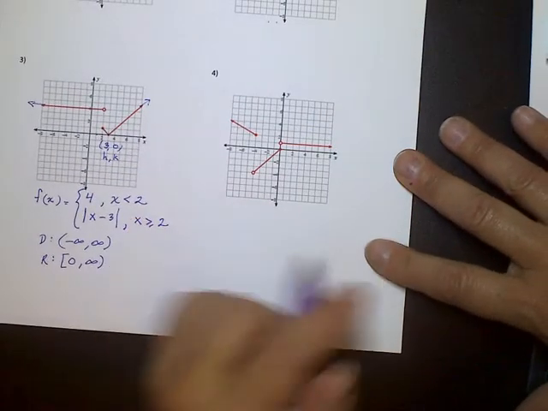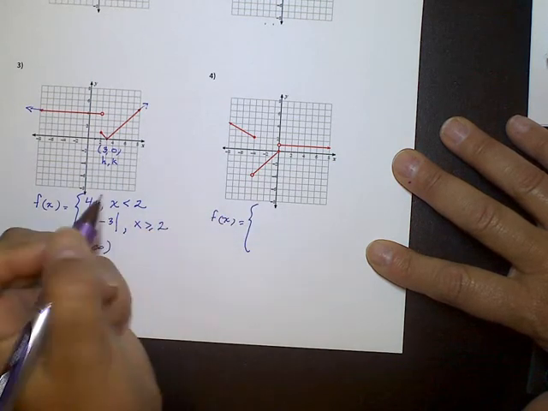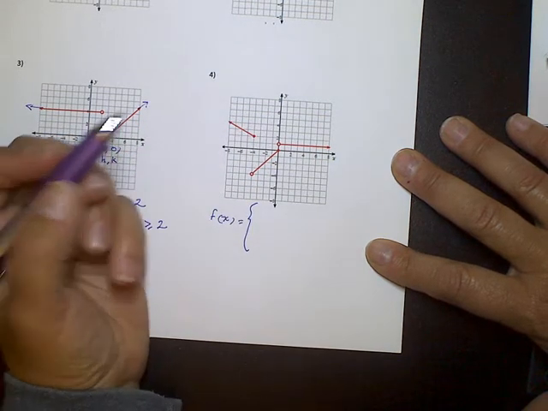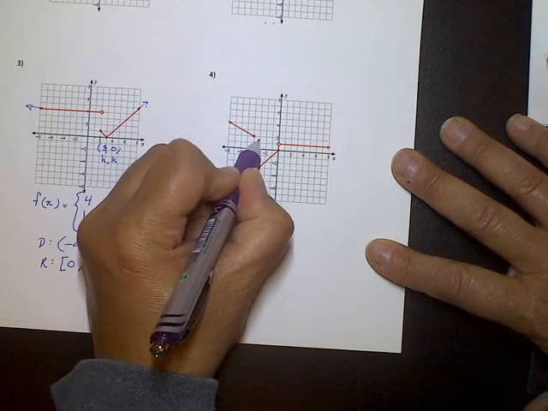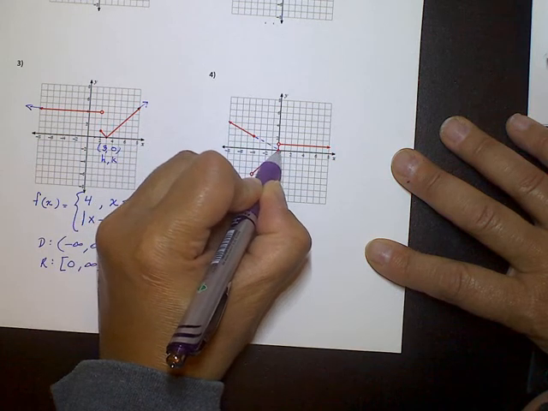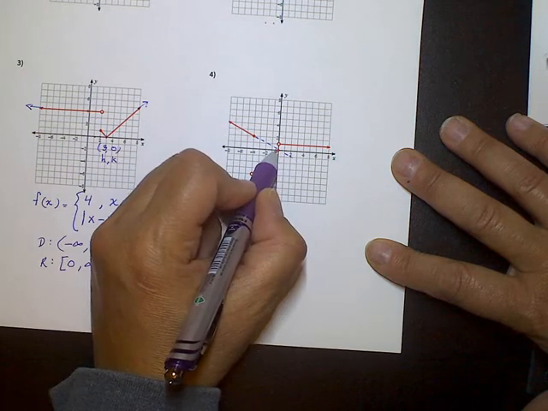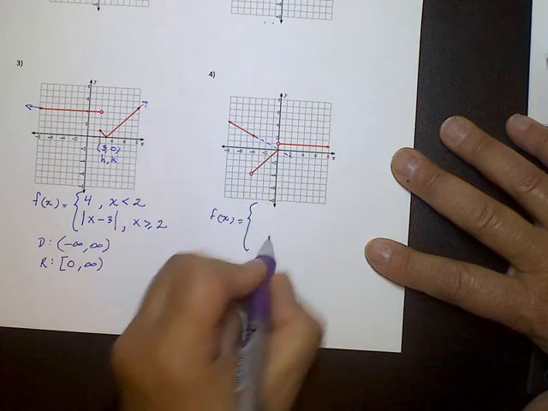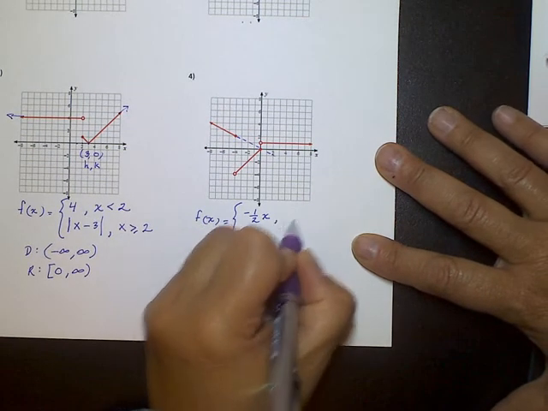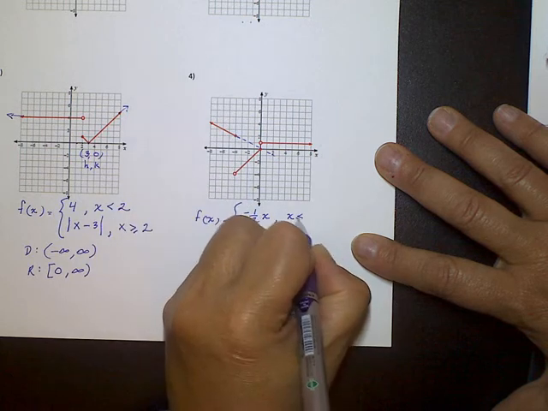The last one, number 4, we have 3 pieces. If I look at this piece and I imagine that it is a line, there's a lot of different ways you can look at this, but if we think of this as a line and we see that this is down 1 over 2, if we continue that same pattern, you can see that it goes through the y-axis, so our y-intercept would be 0. So down 1 and over 2 would be negative 1/2 x. We don't need to put the plus 0. The values for x that we're looking at are at negative 4 and everything less than, it's a solid, so less than or equal to negative 4.